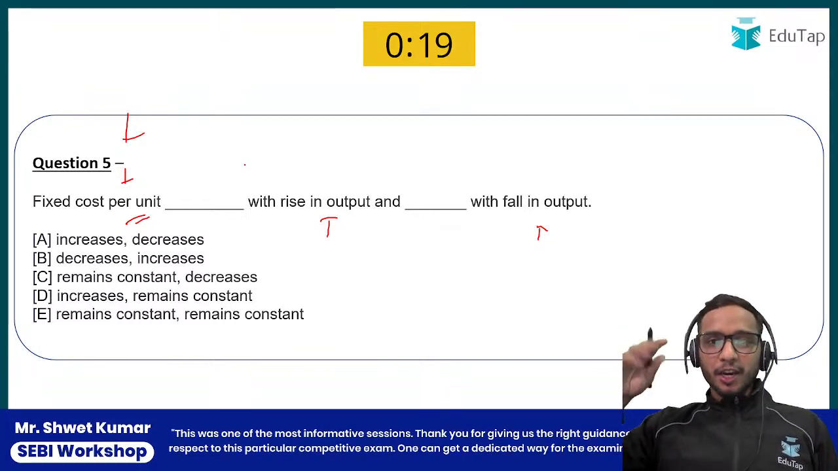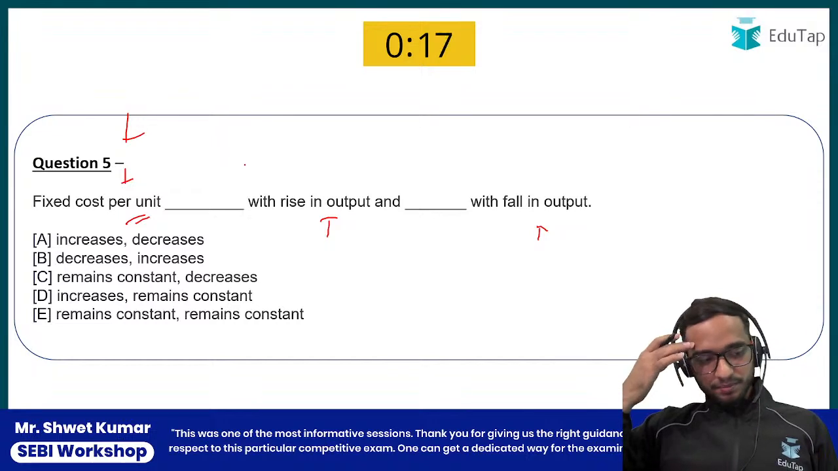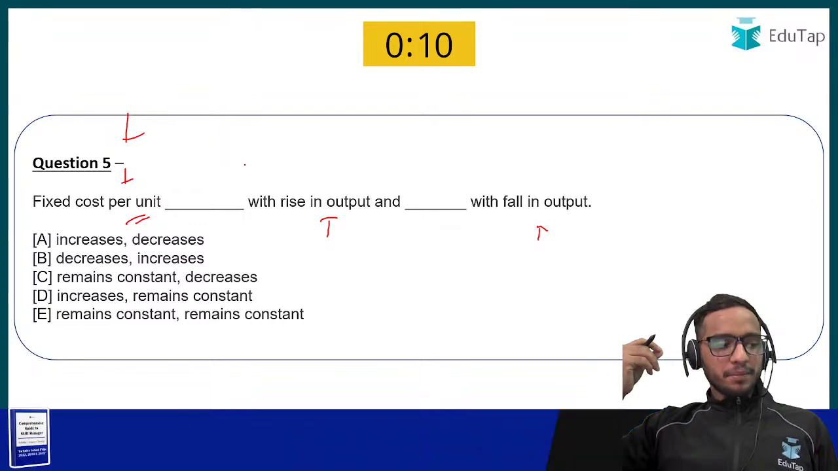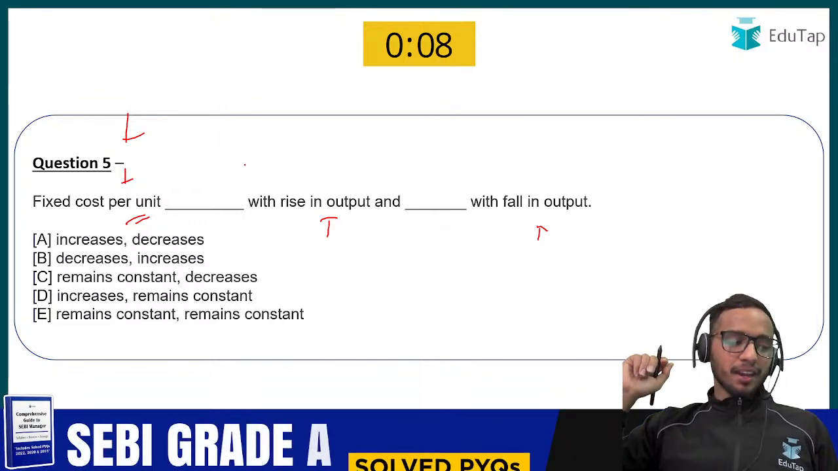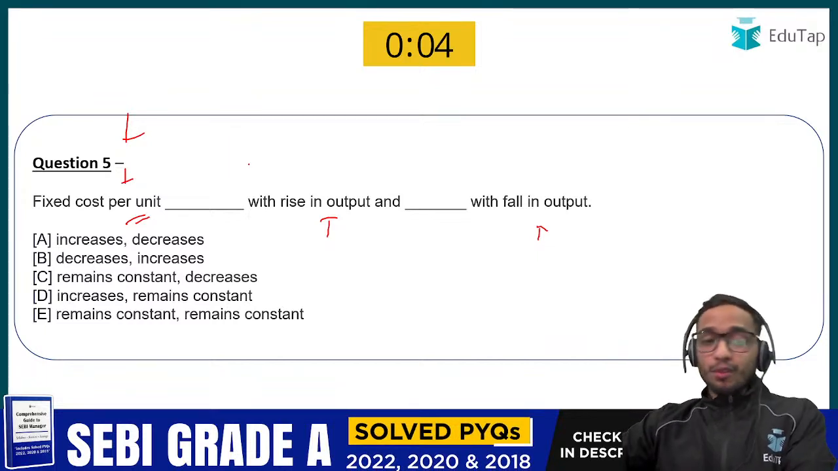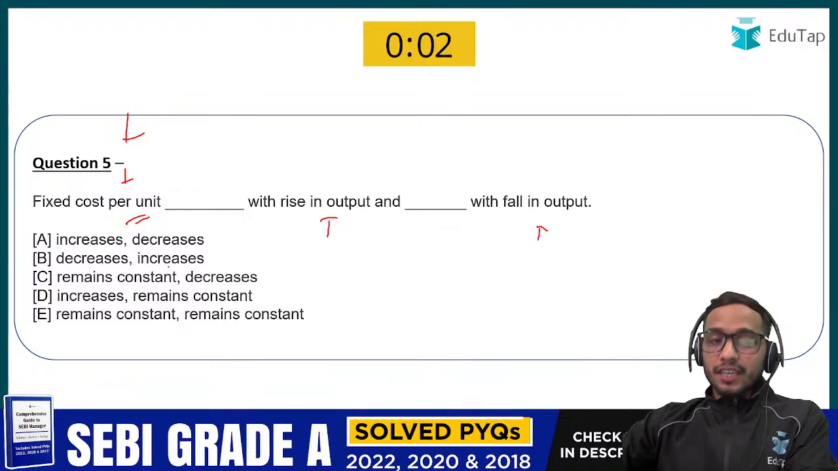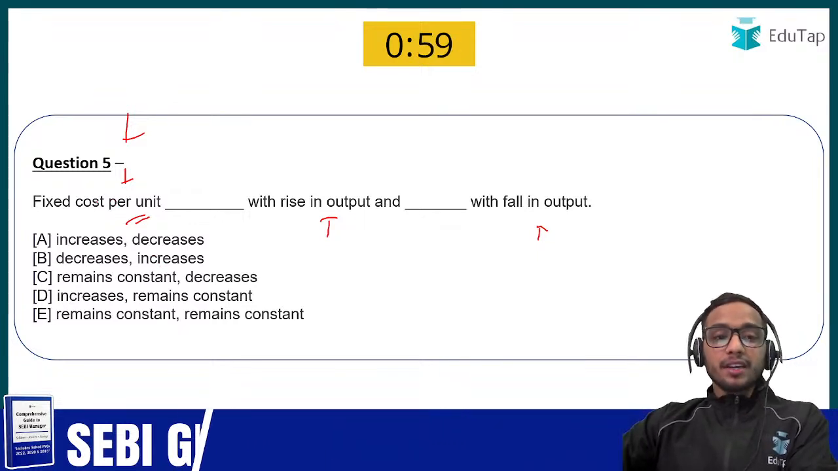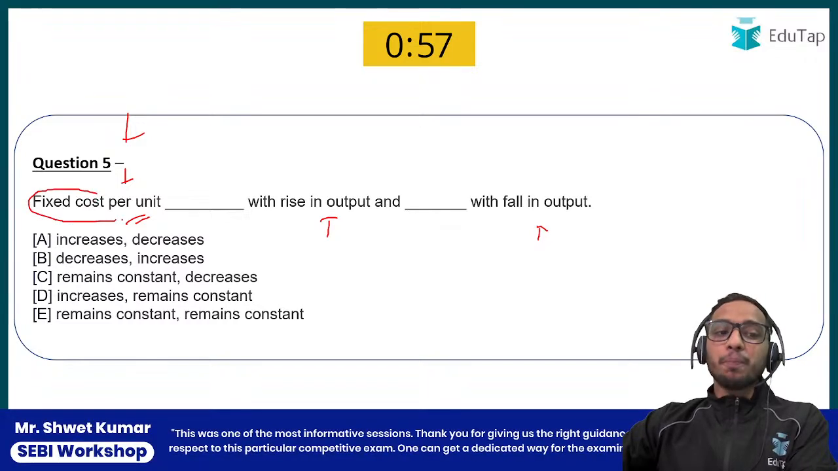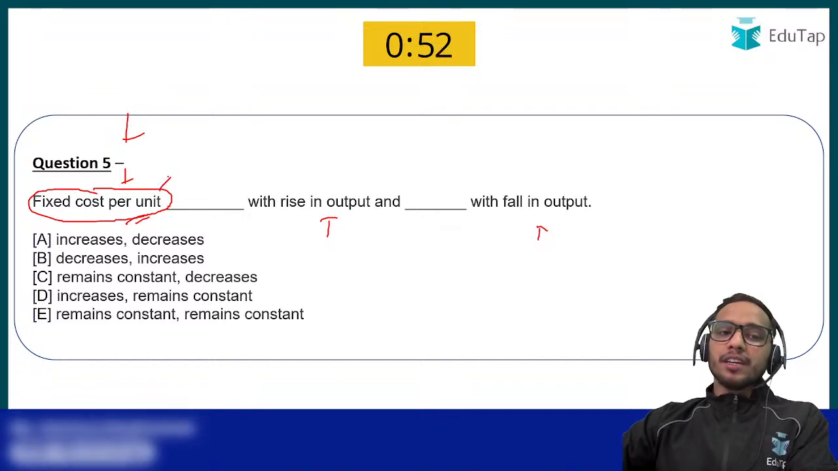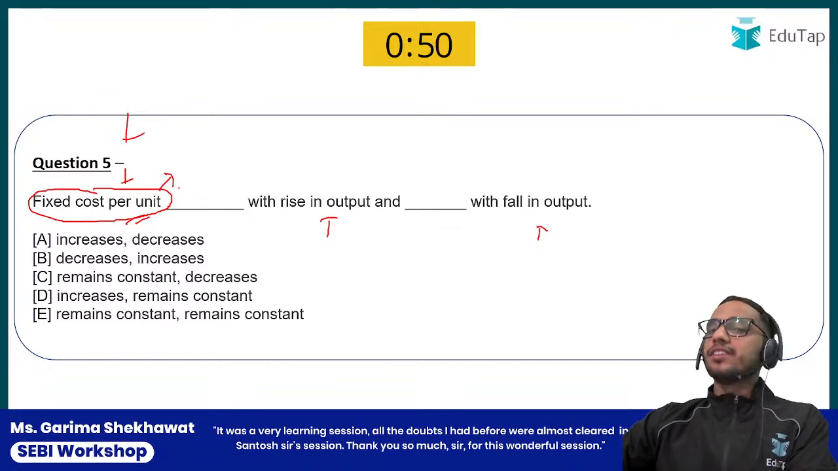You have exactly 20 seconds now. Yeah, that's good. Okay, only one is incorrect here and the rest of you are correct. Very good. See, those who are saying remains constant, they are wrong. Why? Because right now we are talking about fixed cost per unit. But most of you are correct. Very nice. Fixed cost per unit is going to vary with the output.